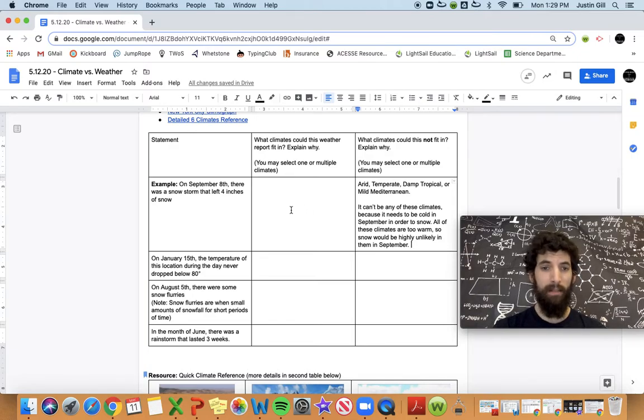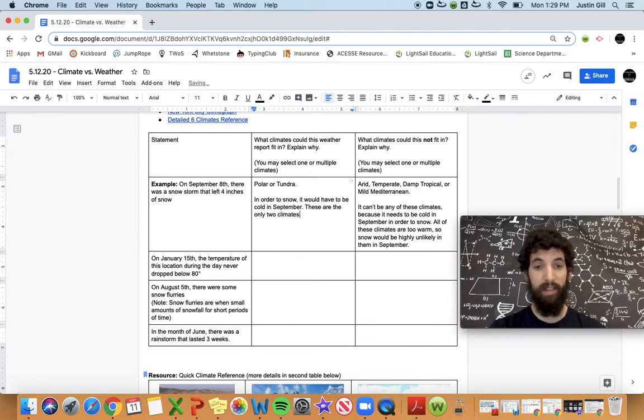All right, so now, if you remember earlier, what climates could it fit in? I said it could be polar or tundra. If you can get a specific one, that's even better. But if you can narrow it down to just two with a good explanation, that's good enough. And so for my explanation, it would be, in order to snow, it would have to be cold in September. These are the only two climates where it would be that cold.